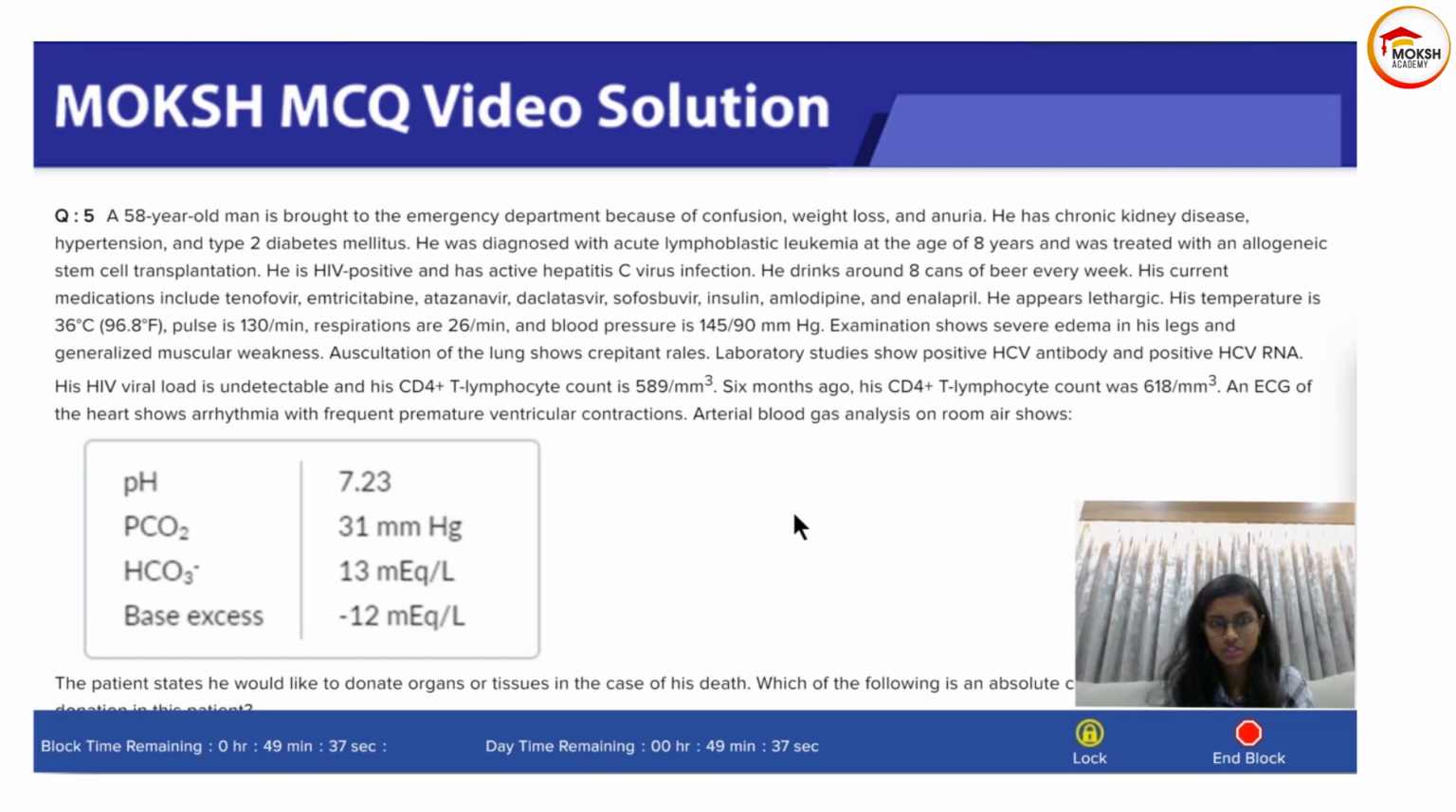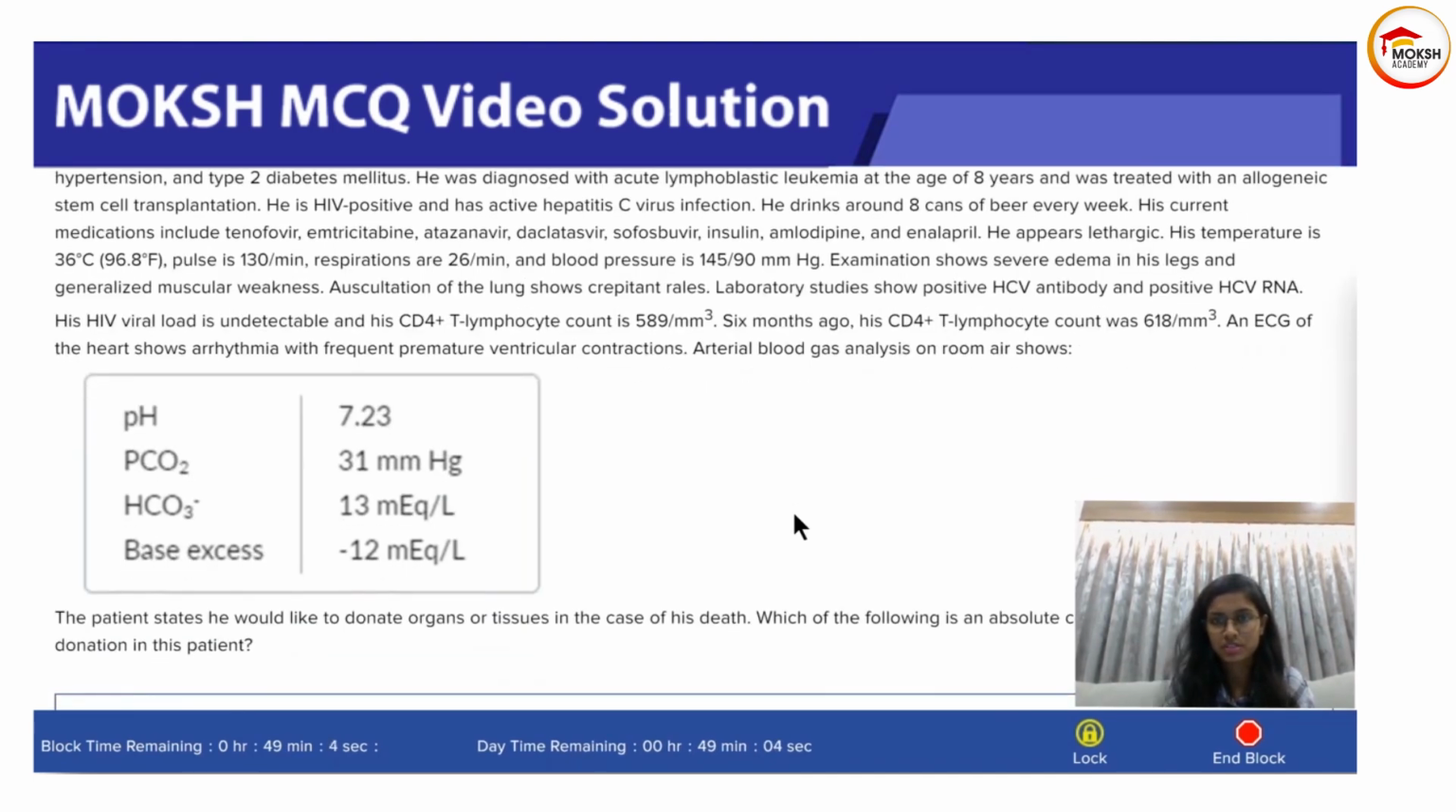His current medications include tenofovir, emtricitabine, atazanavir, daclatasvir, sofosbuvir, so all of the viral medications, insulin, amlodipine, and enalapril. He appears lethargic. Temperature 36, pulse 130, respirations 26, and blood pressure 145 over 90. Examination shows severe edema in his legs and generalized muscular weakness. Auscultation of the lungs shows crepitant rales.